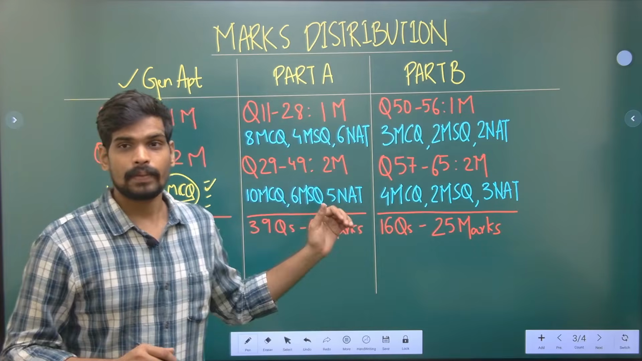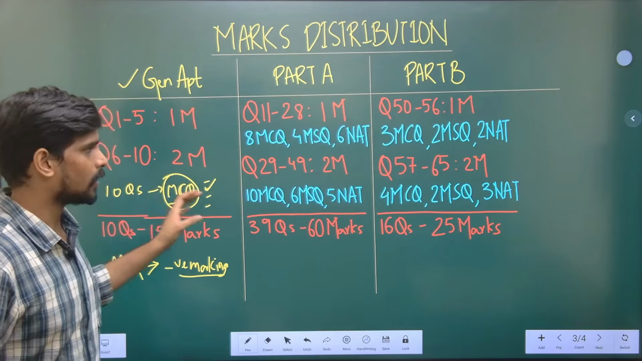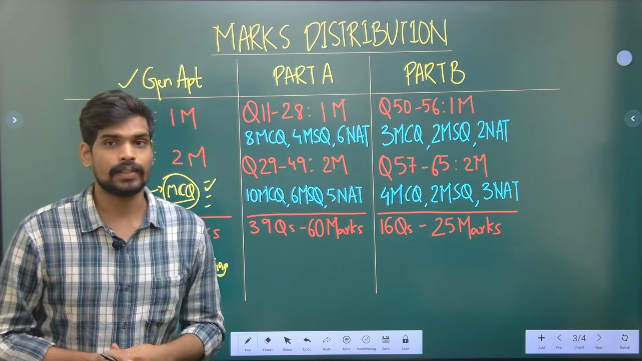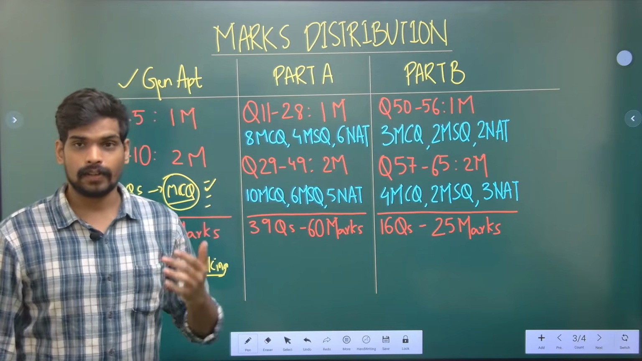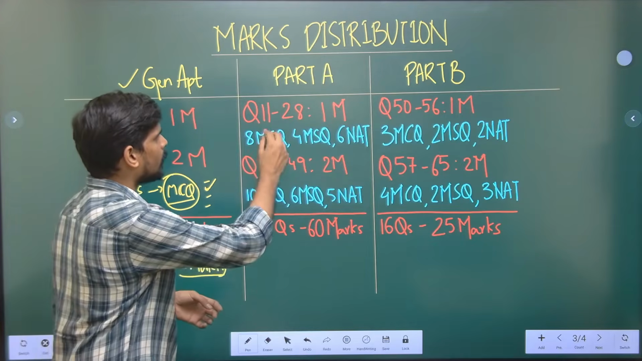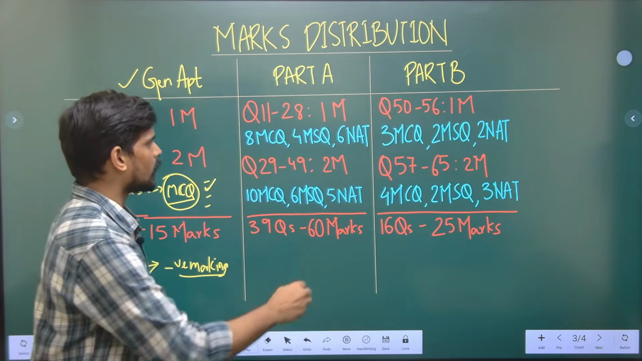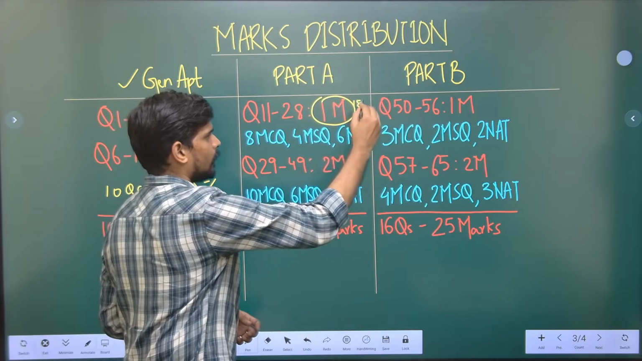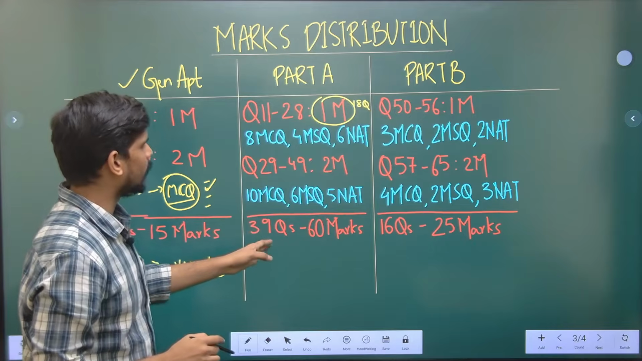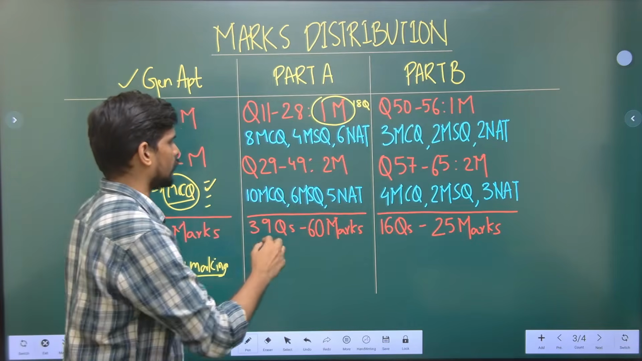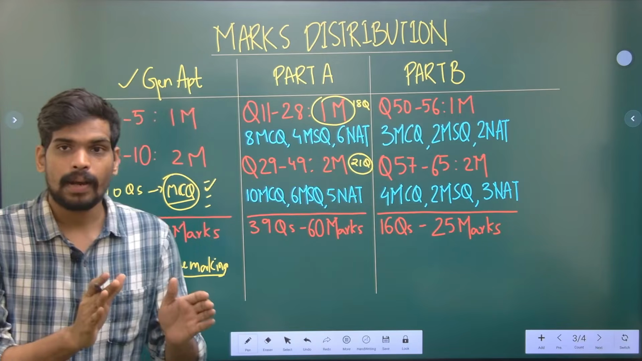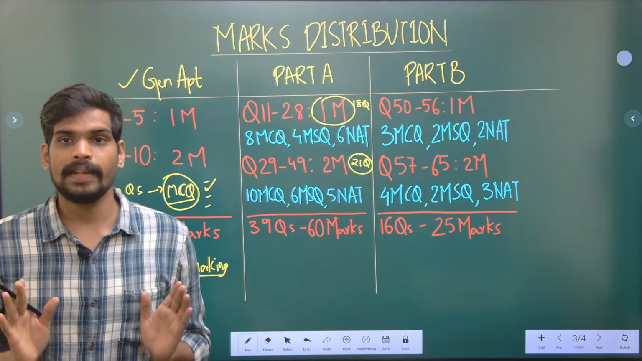We have discussed the general aptitude part. Coming to part A, that is the common part. In the common part, last year the number of 1 mark and 2 mark questions was fixed. Questions number 11 to 28, that is 18 questions, will be for 1 mark. This is fixed. And the remaining 21 questions of the 39 will be for 2 marks. So 18 1 mark questions and 21 2 mark questions will be asked in the question paper.